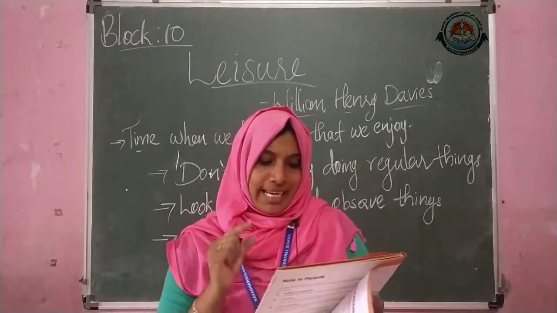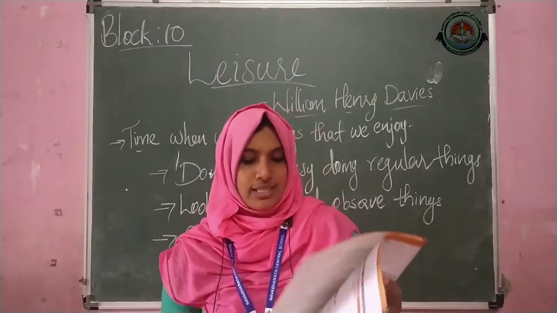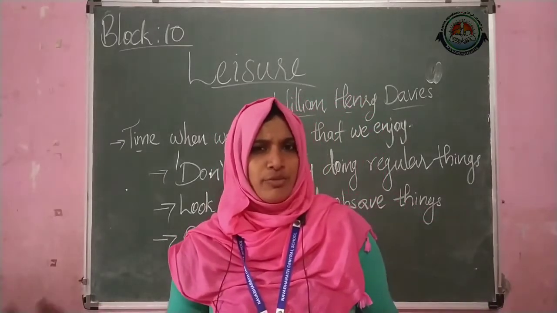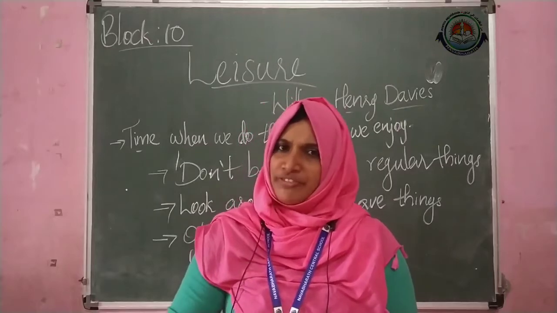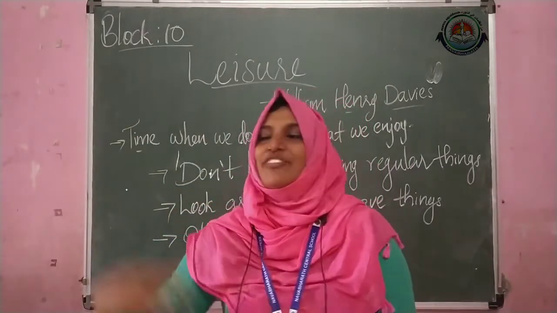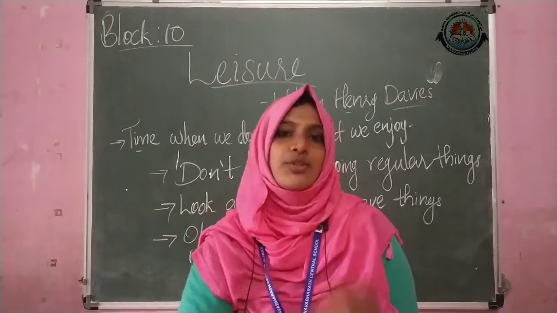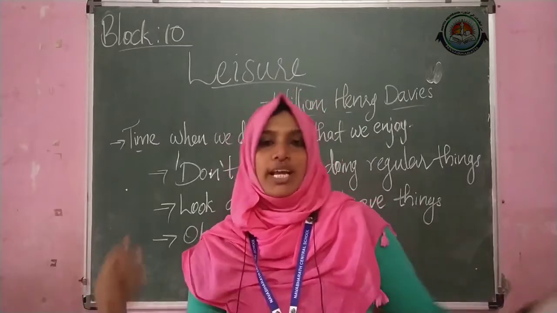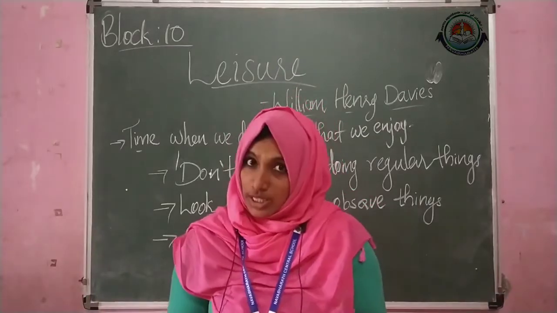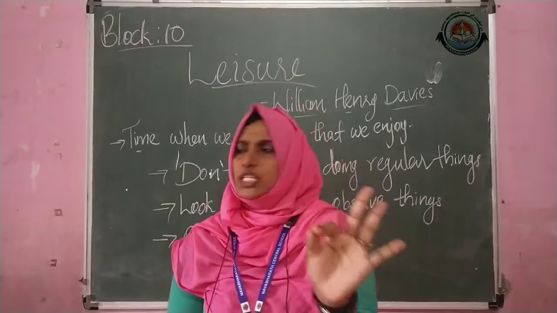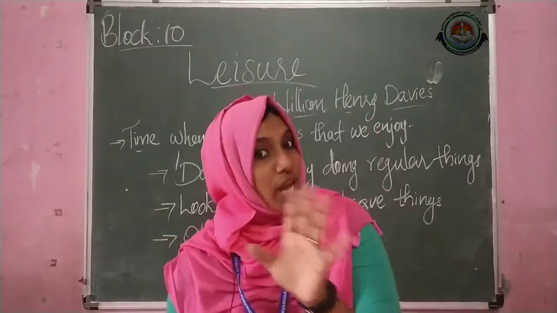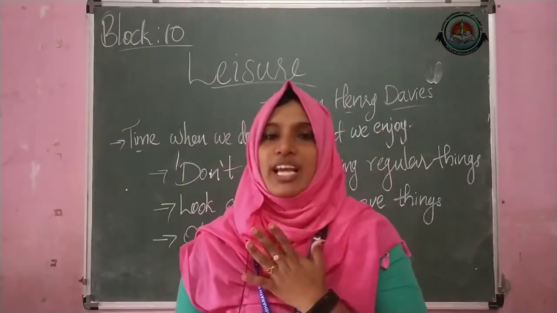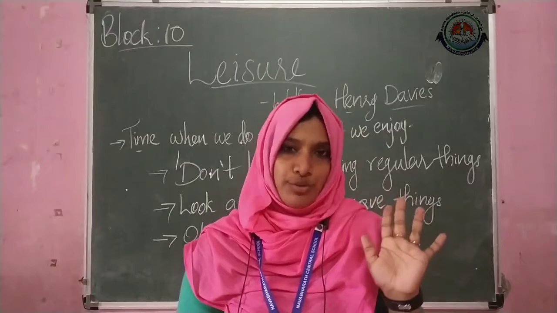And 3, explain the meaning of a poor life as it is used in the poem Leisure. That we already discussed. What do you mean by the words poor life and good life? Good life means if you are enjoying with nature, then we can say that it is a good life. But poor life means if you are not enjoying with nature. So here you can write, it is a life which is spent doing the regular things. If you have no time to watch the beauty of nature, then our life is a poor life. This is how you can do this.